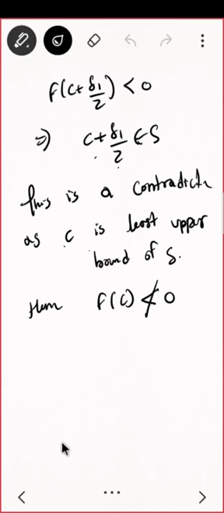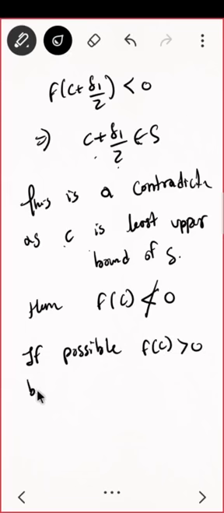Can we similarly talk about if f of C is positive? Let us see. If possible, f of C is positive. By the previous theorem, what will we say? Come on, go ahead, tell me.